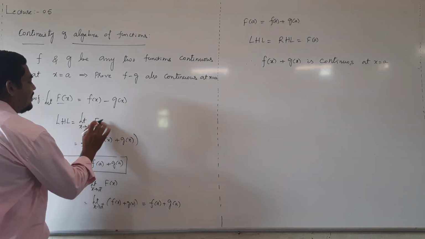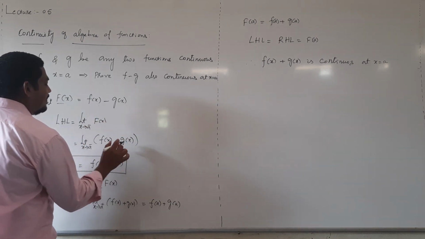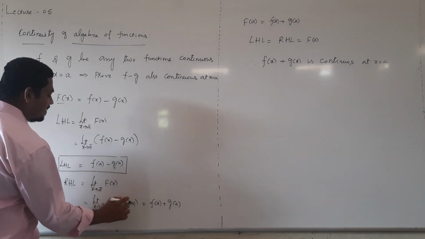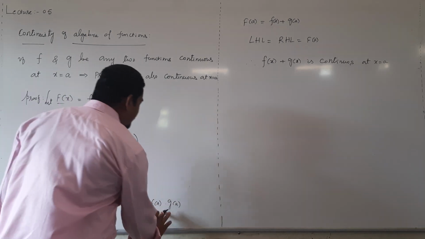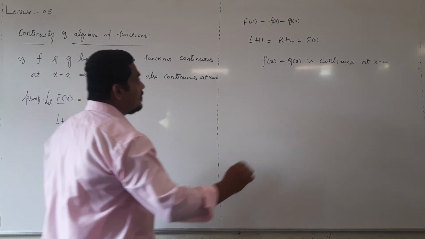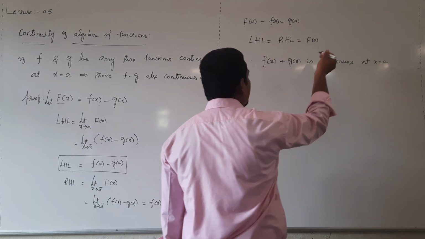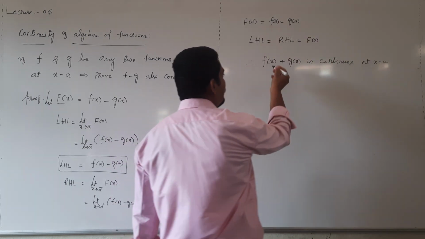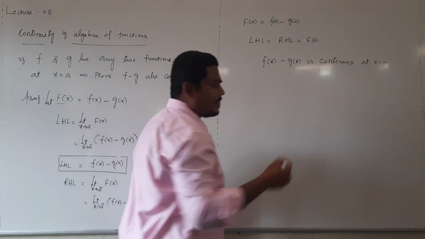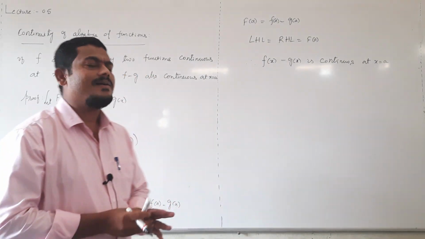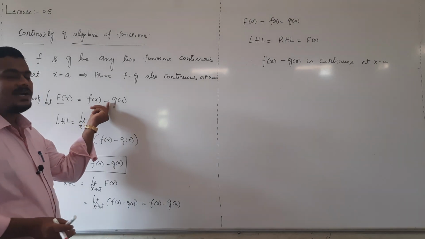Then replace with the negative sign here, here also negative, and here also negative. Again LHL equal to RHL equal to capital F of a, therefore f minus g is continuous. Similarly, you can prove f into g, same thing only, instead of negative sign just replace with multiplication.